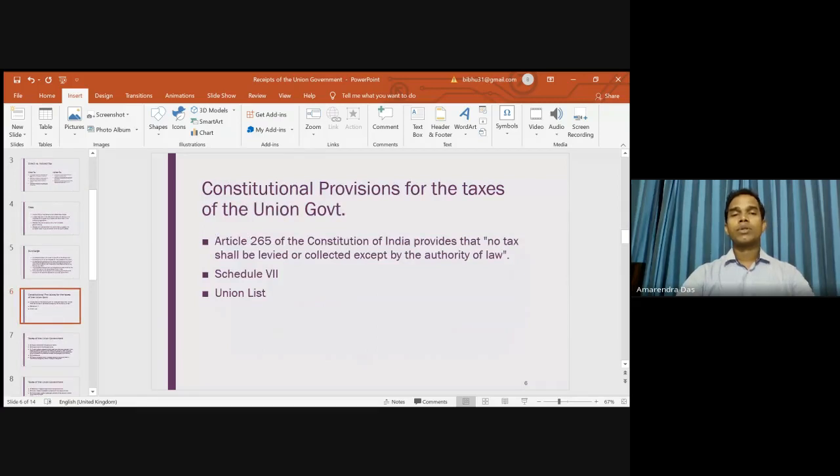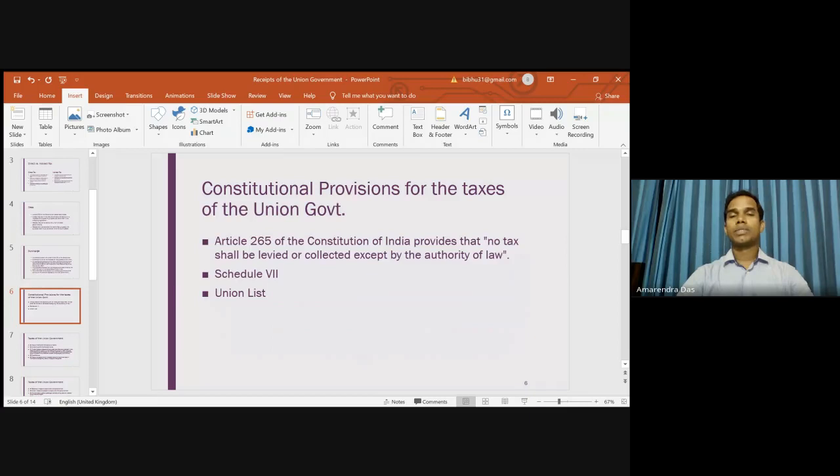Now, coming to the constitutional provision for the taxes of the government of India. First of all, the Seventh Schedule of the Constitution has listed the powers of the union government, which we call the union list. You know that in the Seventh Schedule we have the union list, the state list, then the concurrent list.